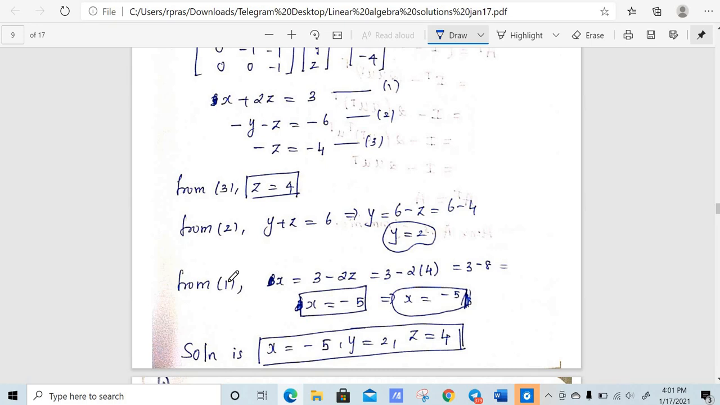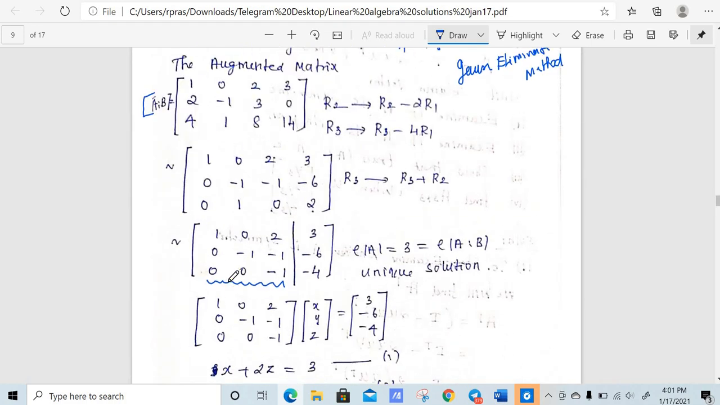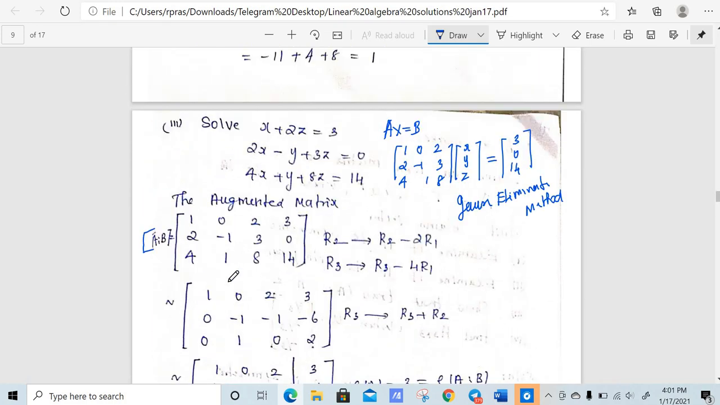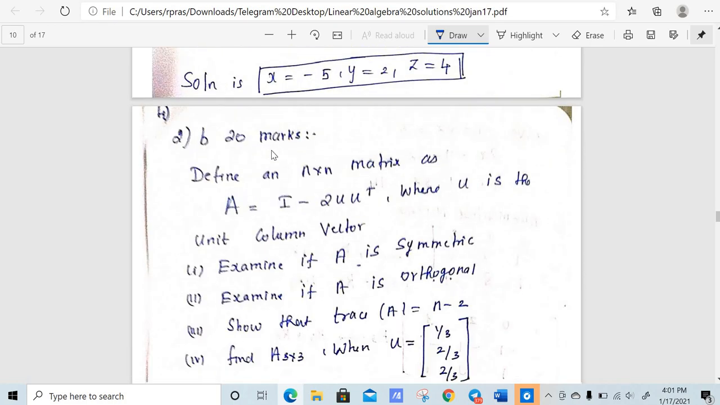You can also verify that by plugging the x, y, z values into the equation. For example, x plus 2z is equal to 3. We have got x equal to minus 5 and z equal to 4. So you will have minus 5 plus 8, which is 3. So therefore our solution is correct, right?